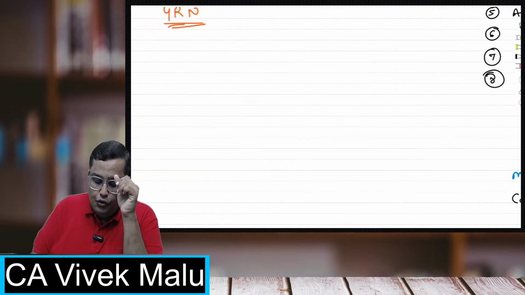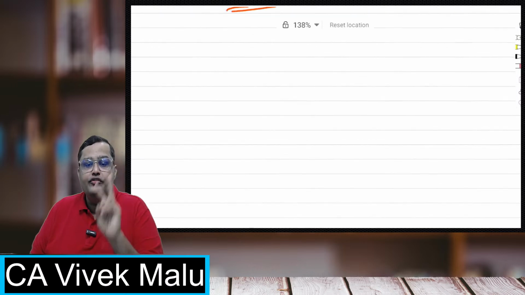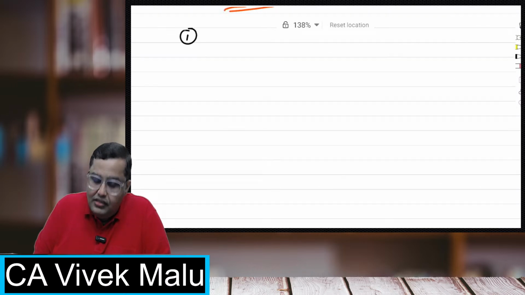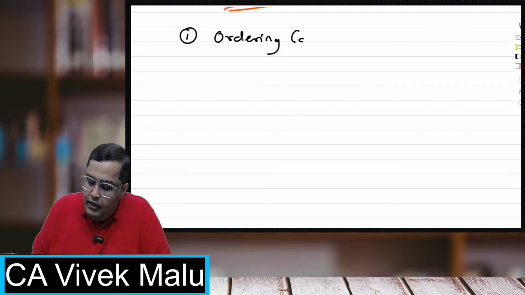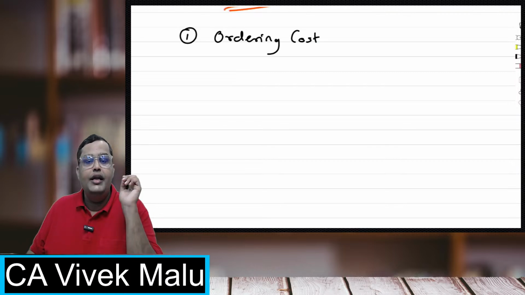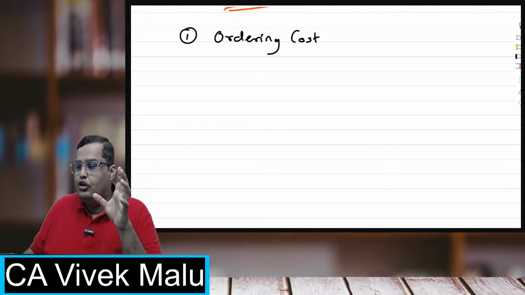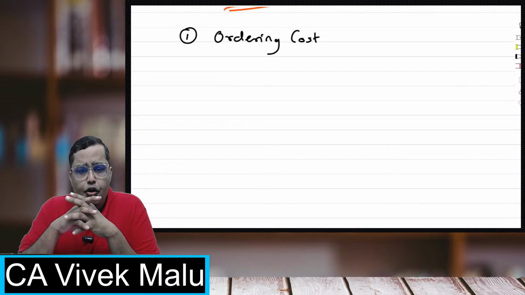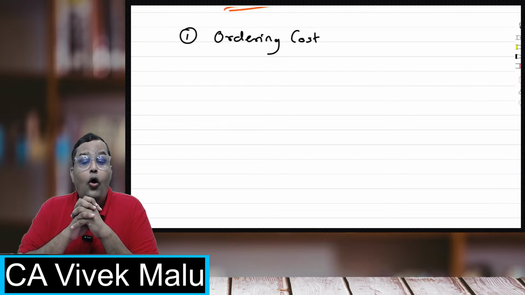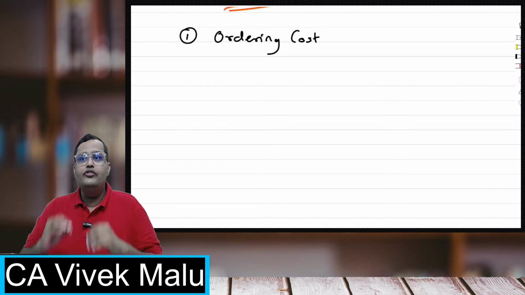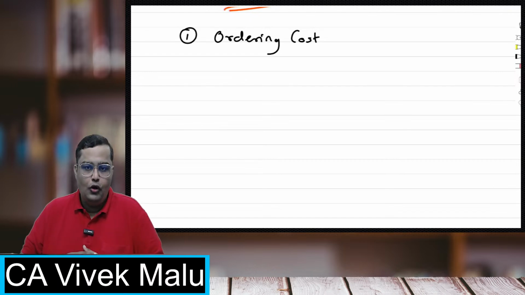Whenever you are ordering goods, students, there are two costs normally associated with that. The first cost, which is directly related to the number of orders, is the ordering cost. Sir, what is this ordering cost? Beta, ordering cost means the cost which you require whenever you place an order.